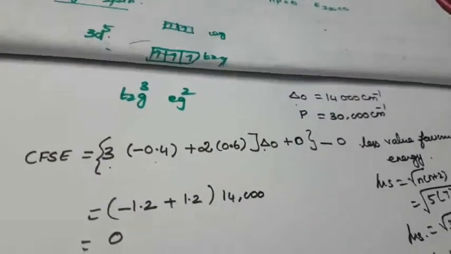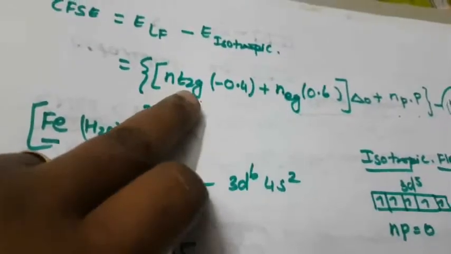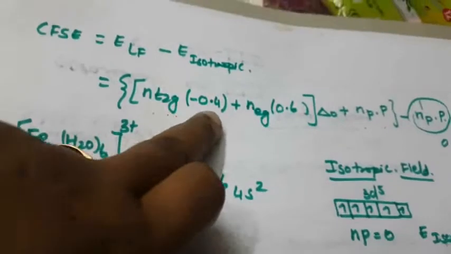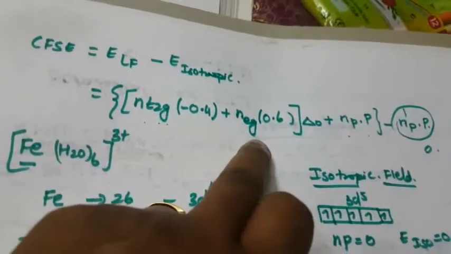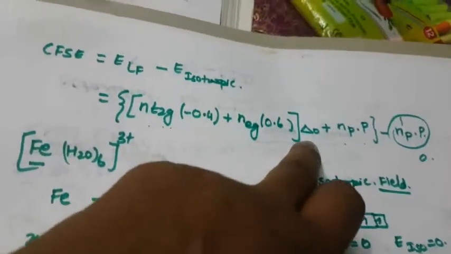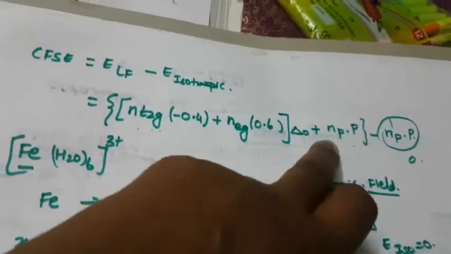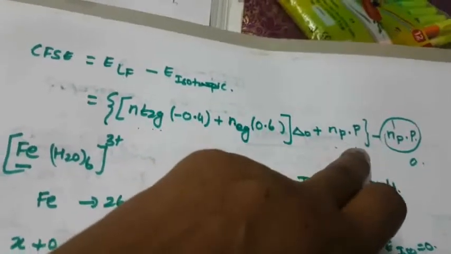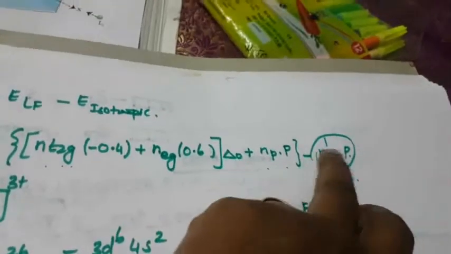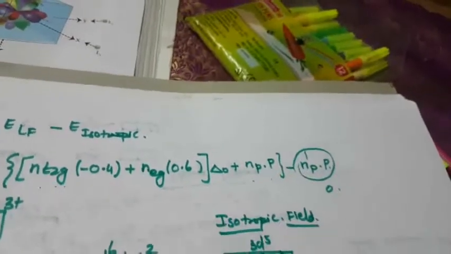That is the difference between low spin and high spin. This is the formula: number of electrons in the T2G level multiplied by 0.4, number of electrons in the EG level multiplied by 0.6, times the Delta 0 value, that is the octahedral value, plus the number of paired electrons times the pairing energy. This is the isotropic field, meaning before splitting of the electrons.